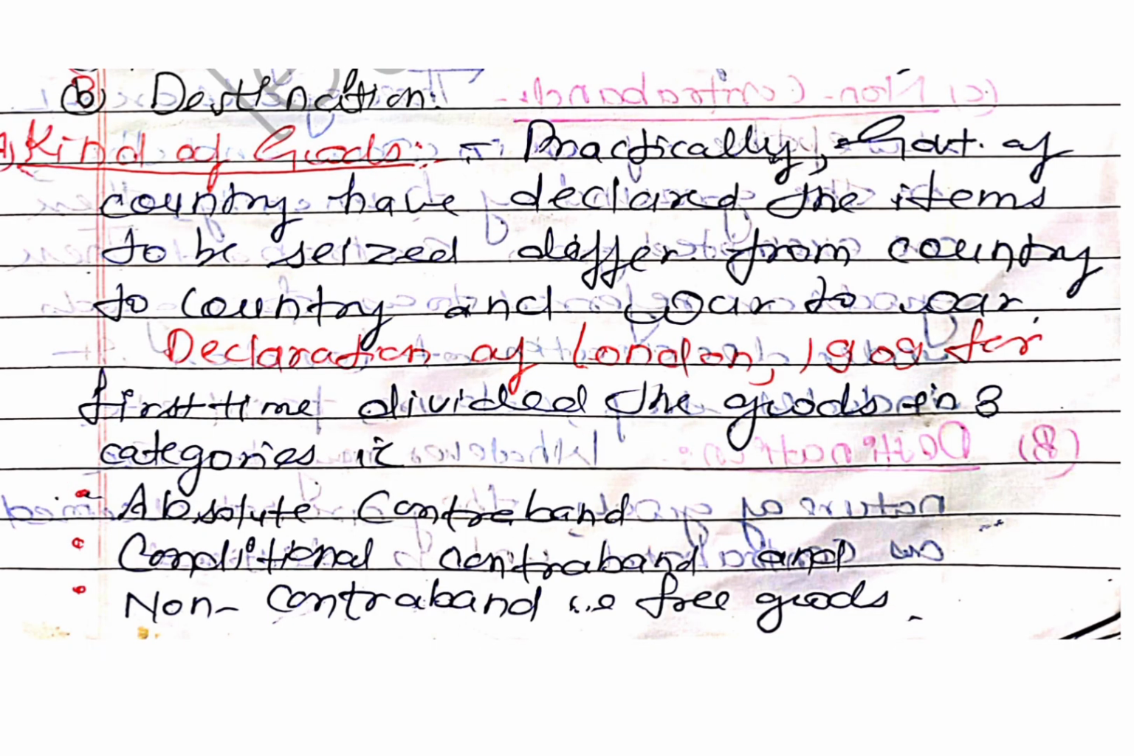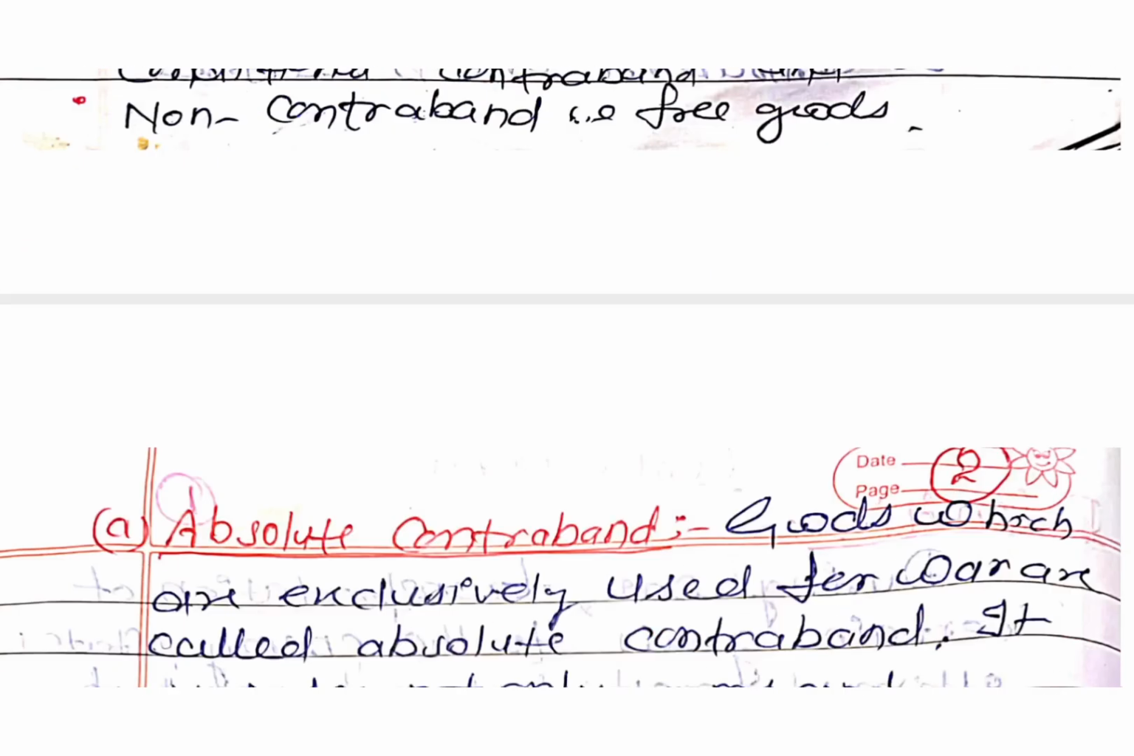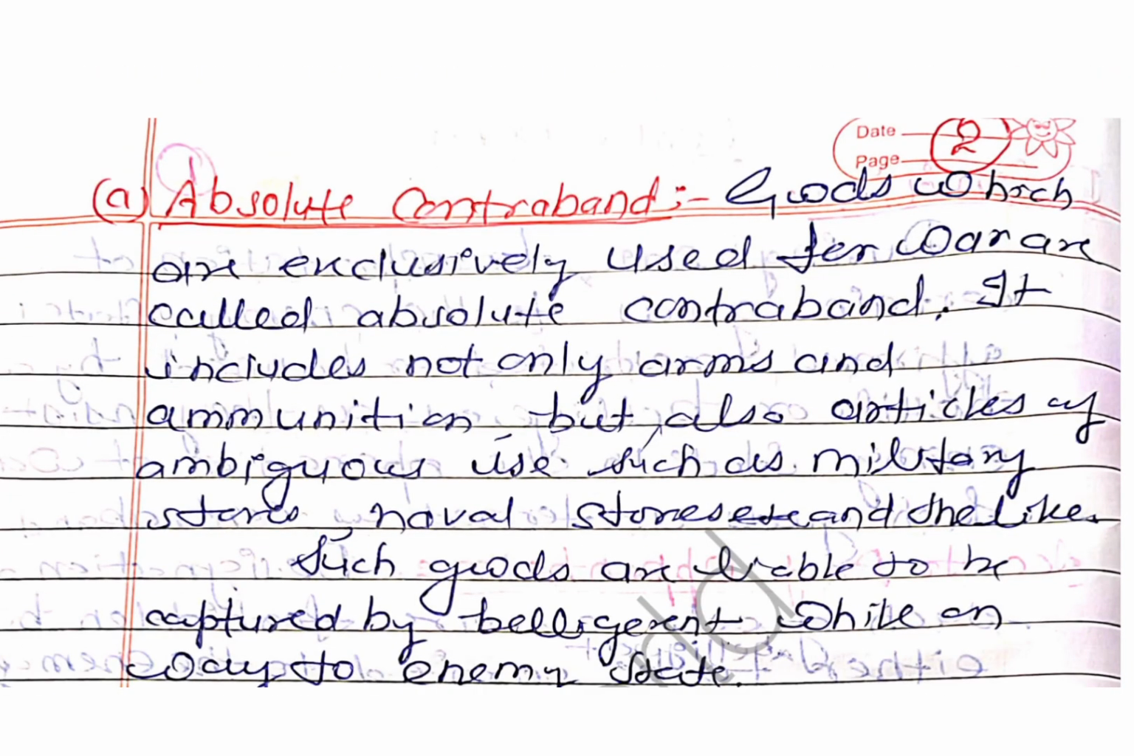If we talk about the kinds of goods, practically the government of every country has declared the items to be seized, which differ from country to country and war to war. And the Declaration of London 1909 for the first time has divided the goods into three categories, that is absolute contraband, second one is conditional contraband, and the last one is non-contraband, that is free goods. If we talk about the absolute contraband, these are the goods which are exclusively used for the war, and these are called absolute contraband.